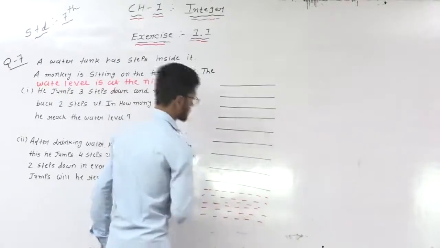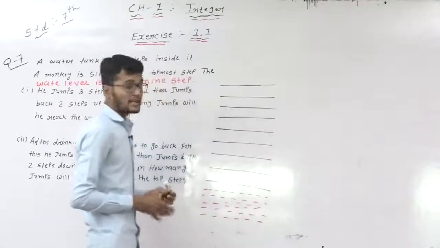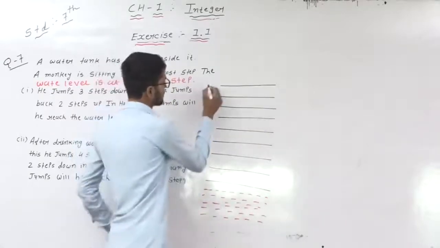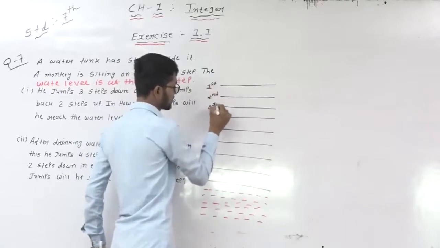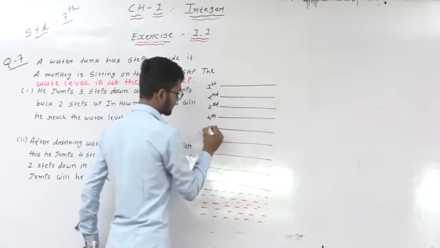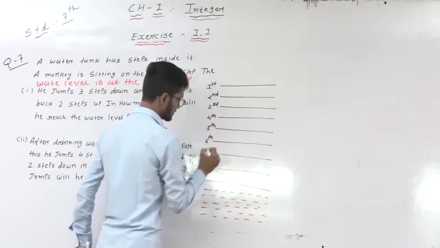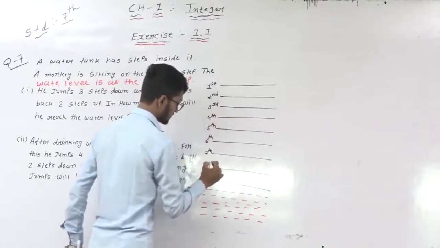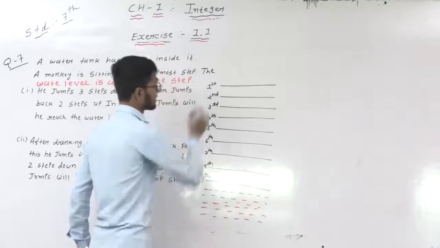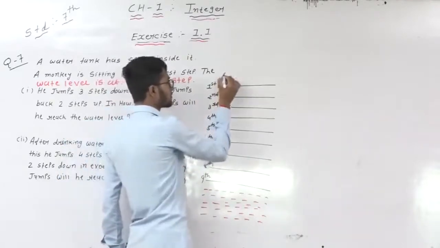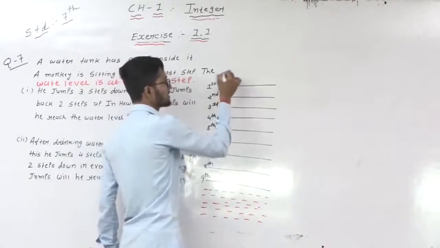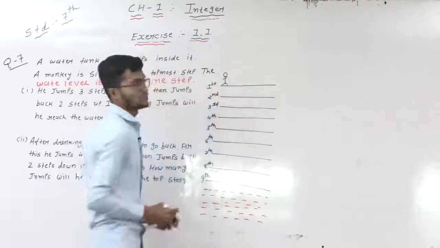First of all, the monkey is sitting on the topmost step.